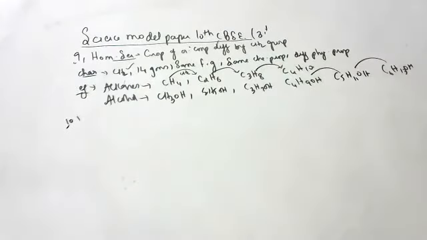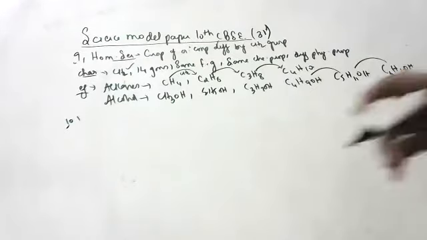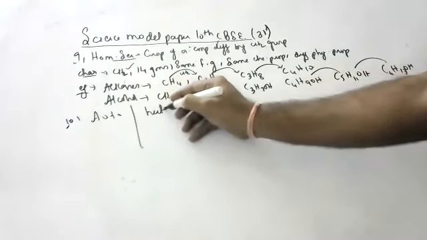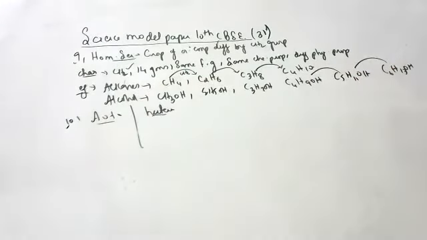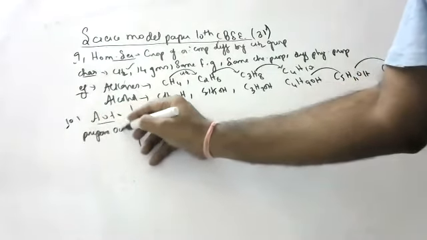Next, list in tabular form 3 distinguishing features between autotrophic nutrition and heterotrophic nutrition. Autotrophic nutrition, what, children? They prepare their own food.